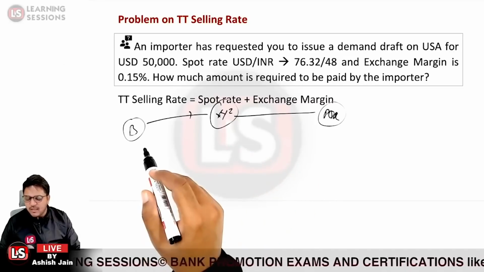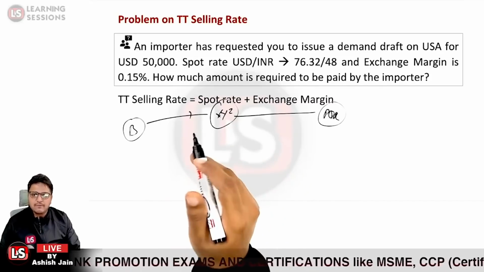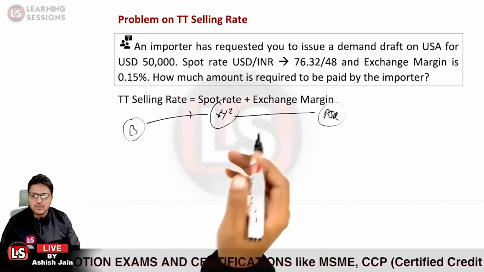So when the customer asks that he wants to issue a demand draft, he will be purchasing the foreign currency, and further the bank will be issuing the demand draft to him. So that is going to be the scenario.